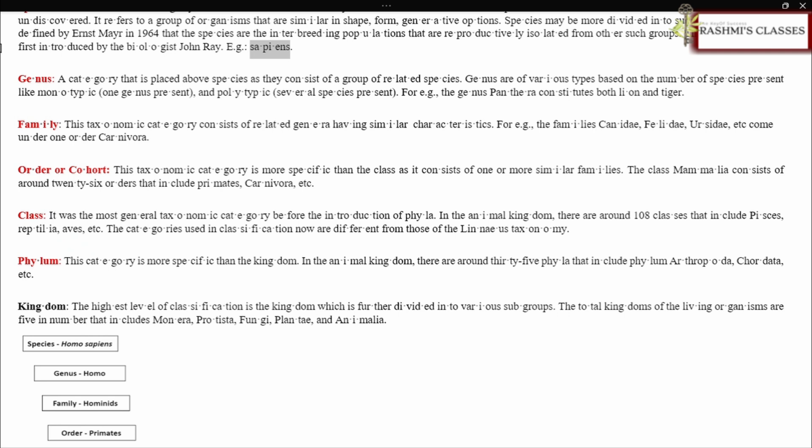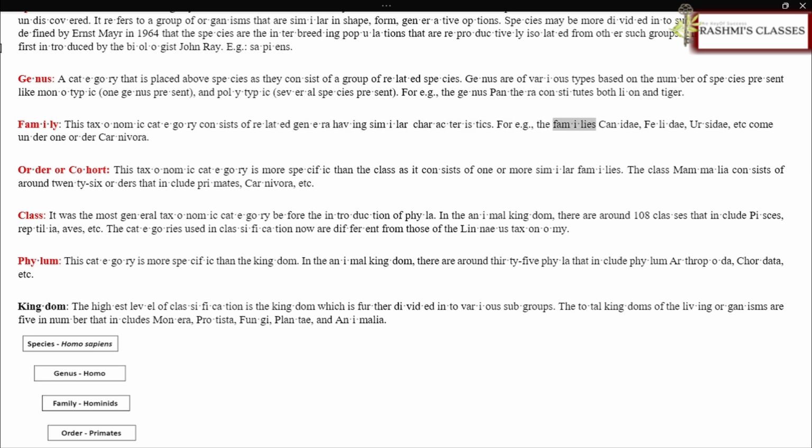E.g., sapiens. Genus, a category that is placed above species as they consist of a group of related species. Genera are of various types based on the number of species present, like monotypic, one species present, and polytypic, several species present. For example, the genus Panthera constitutes both lion and tiger. Family. This taxonomic category consists of related genera having similar characteristics.